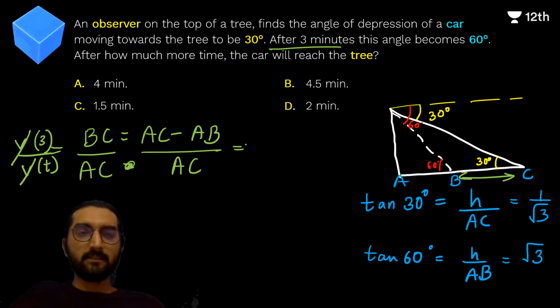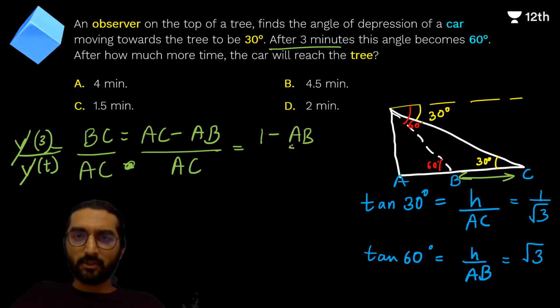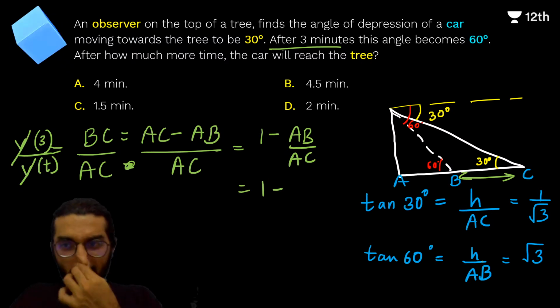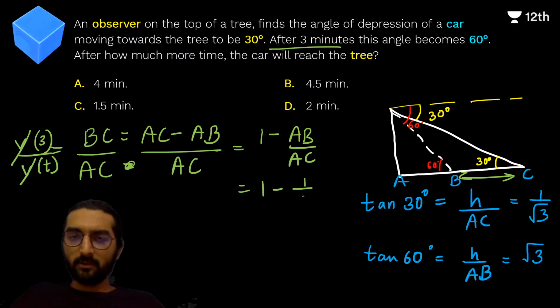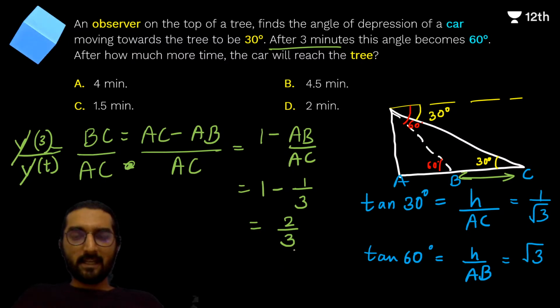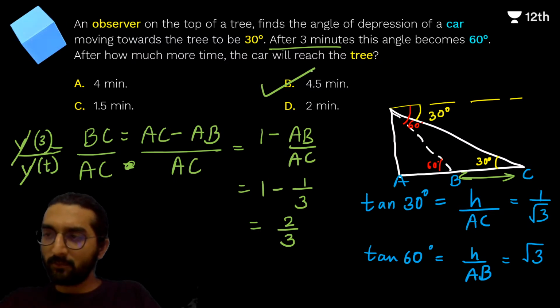Yes, V and V cancels, and this is 1 minus AB upon AC, and when we try to find out this ratio AB upon AC, divide these two, AB upon AC will give you this upon this, so this will be 1 upon 3, and this will be 2 upon 3, suggesting that the time is 9 upon 2, 4.5 minutes. Yeah, I think this is a brilliant question. Very good, guys. Option B is the correct answer for this one.